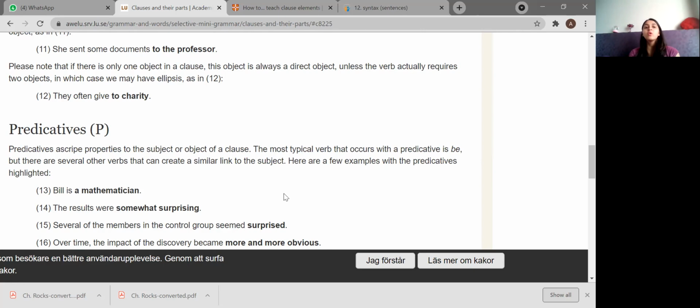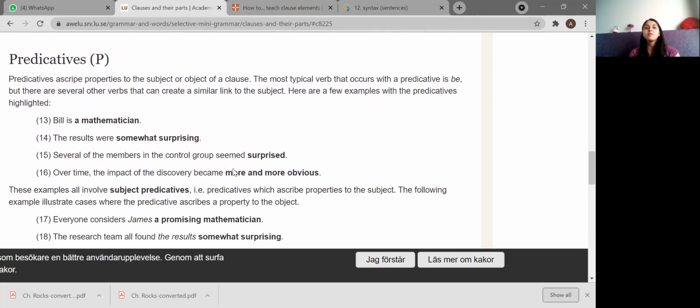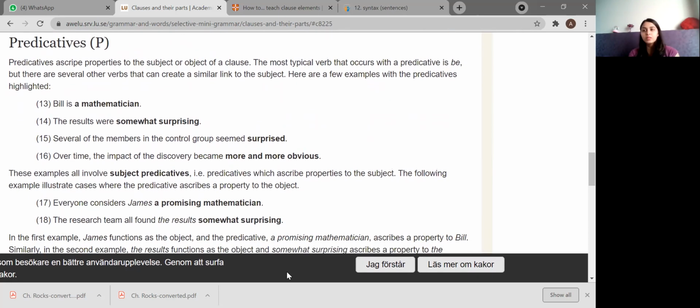Before going to the predicatives, I'll just pause here and see. If you see page number 88, you have parts of clauses, subjects and objects. The whole page gives examples for subject and object, and the difference between subject and object is also given over here.